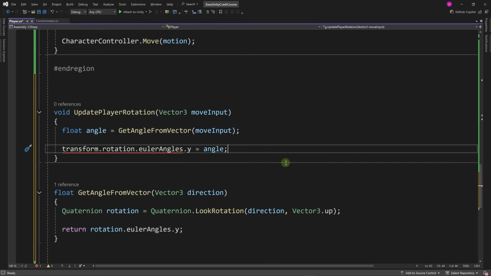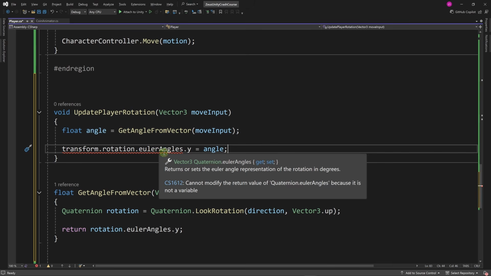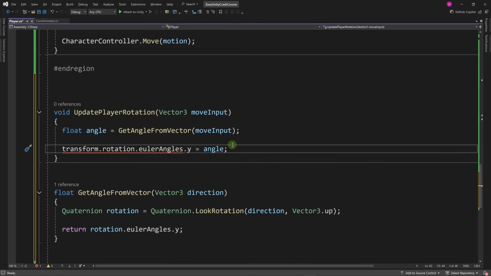We can do something like this, transform.rotation.eulerAngles.y, but this is not possible because, as it says here, cannot modify the return value of Quaternion.eulerAngles because it is not a variable. And what this error message means is we can read the value of the y component on our rotation, but we cannot set it like this.